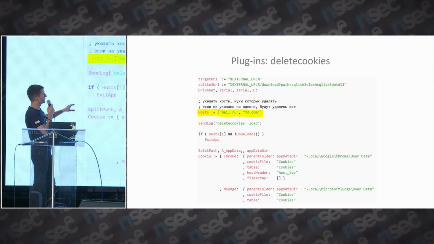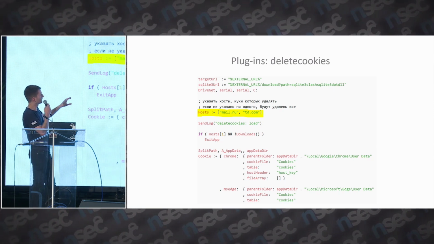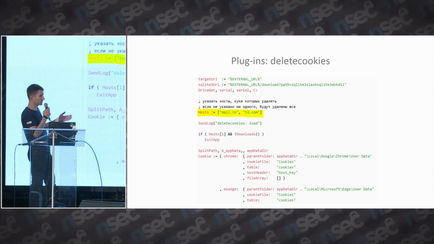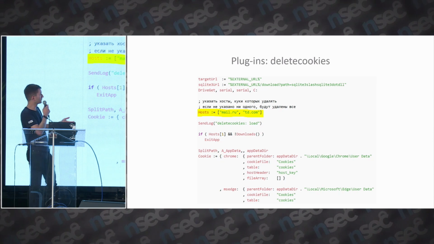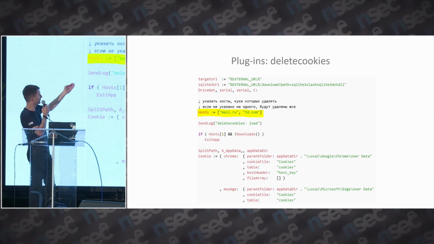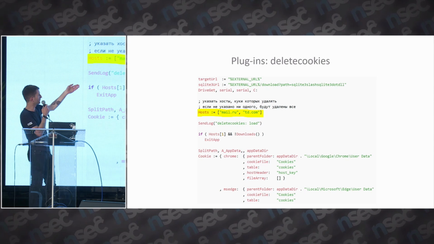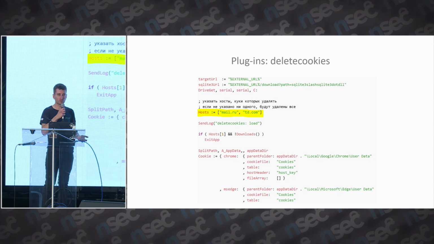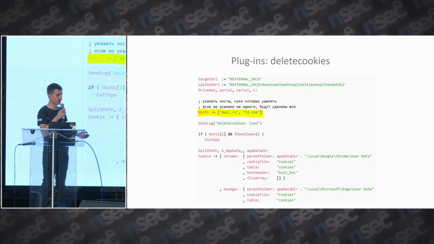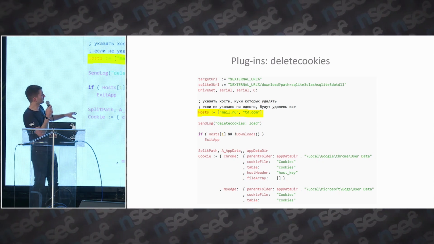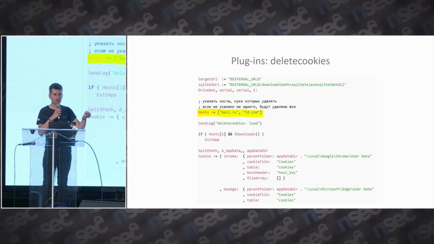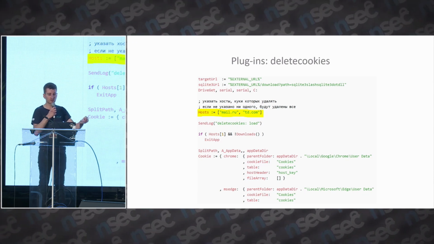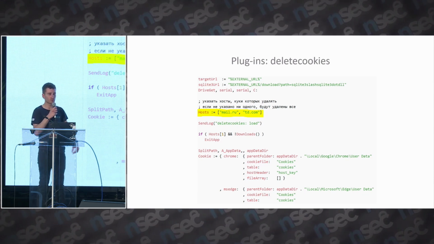And there is this plugin which is called delete cookies, which is interesting because for espionage it's not very useful. It deletes cookies on the victim machine for very specific domains. The domains are hard-coded here: mail.ru and td.com. As you might know, TD is a Canadian bank, so why would a threat actor want to delete cookies for a Canadian bank? So we think that this plugin is aimed at deleting authentication cookies so that the victim has to re-authenticate to their account, and then if they run the keylogger at the same time, they can grab credentials.